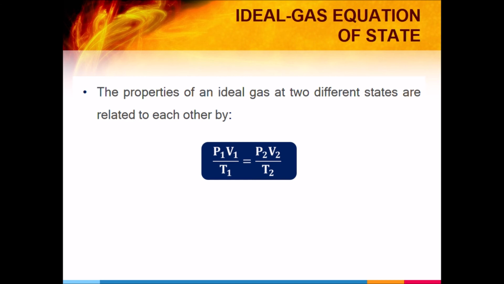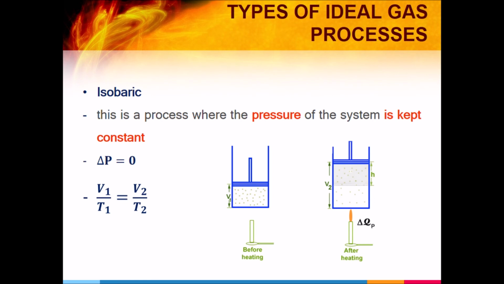Ito, marami tayong mga types of ideal gas processes. For example, isobaric gas process where pressure is kept constant, kung saan change in P is equals to 0. Makita natin sa illustration that before heating, at a constant pressure, after heating, nag-expand yung volume natin. So, since change in P is equals to 0, from our original formula, na-cancel yung P. So, we get V1 all over T1 is equals to V2 all over T2.